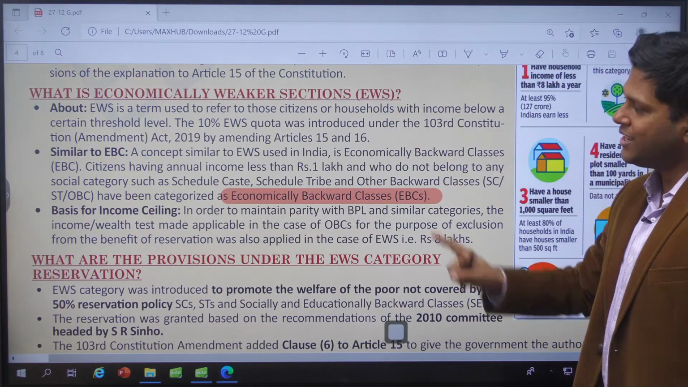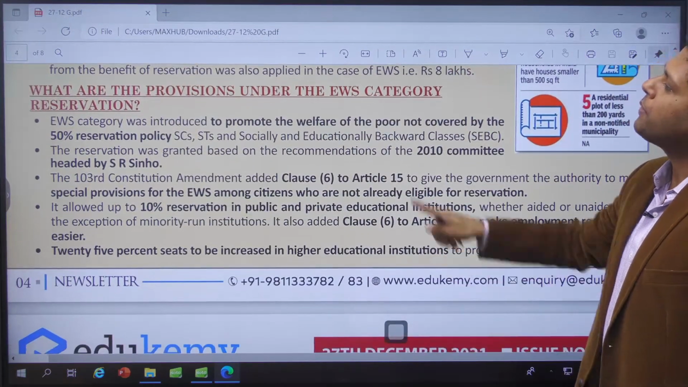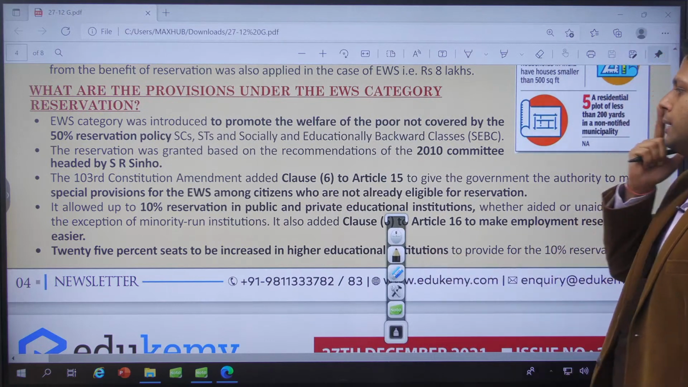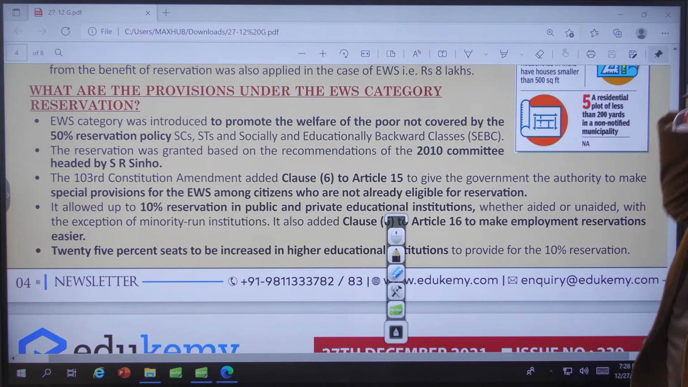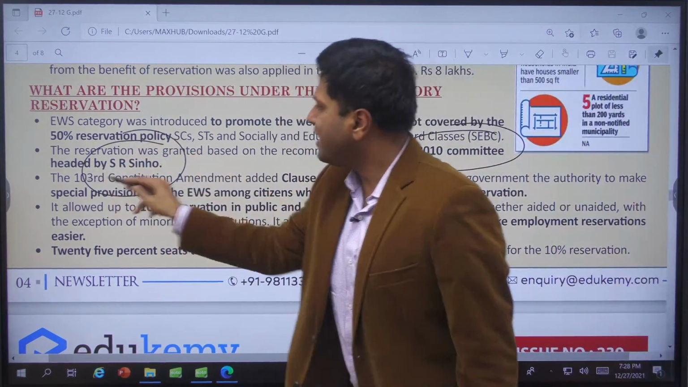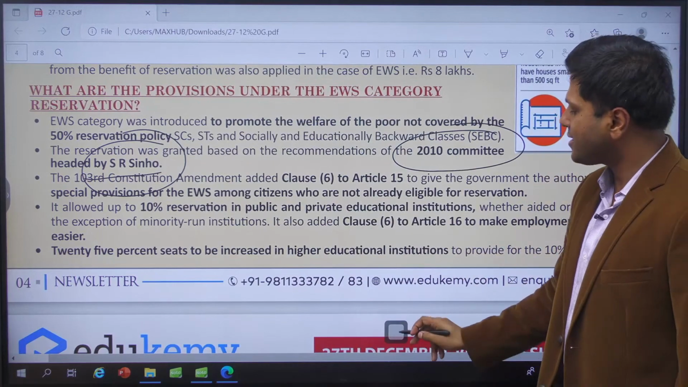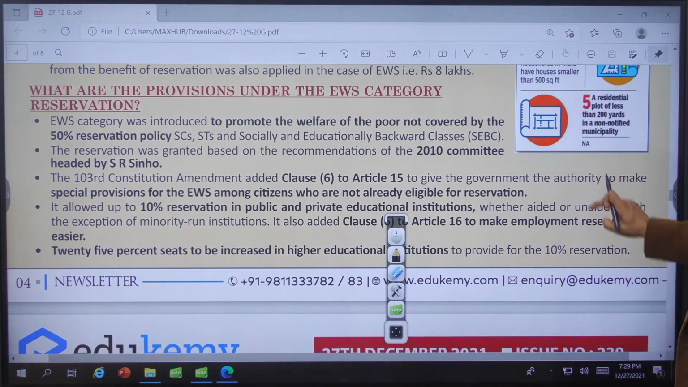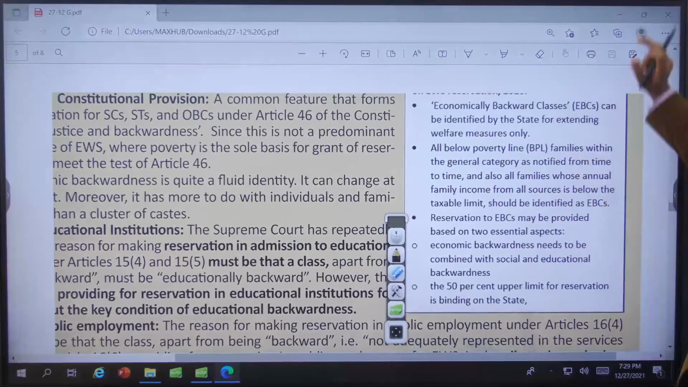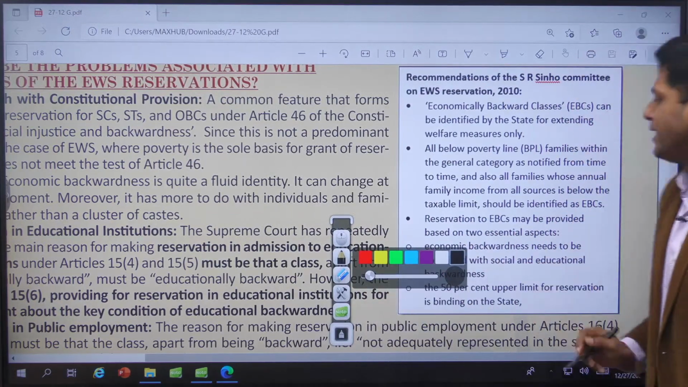Also, let us understand what is the test of the constitution on this, right? So, the provisions under this category, first of all, they say that this was formed because of the 2010 S.R. Sinho committee recommendations. The S.R. Sinho committee recommended certain important things because of which this particular criteria was formed. So let us quickly understand. It said specifically two things, right?